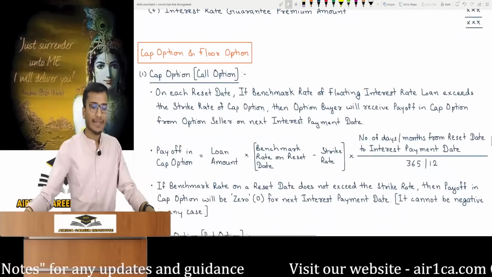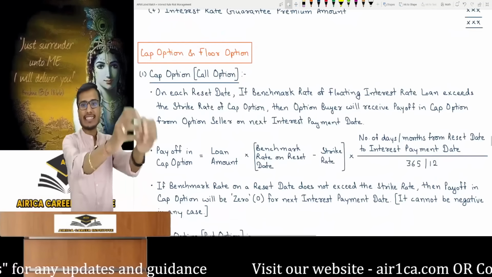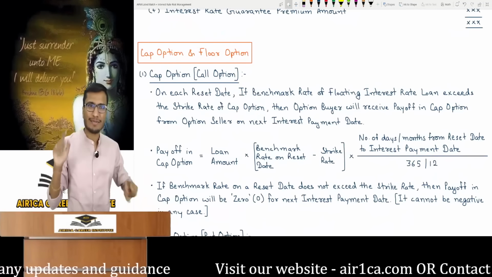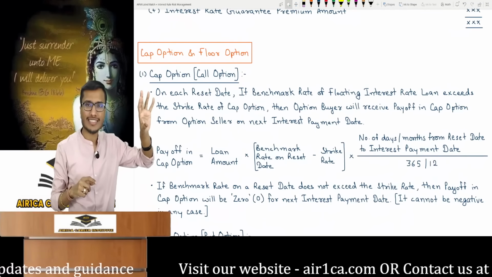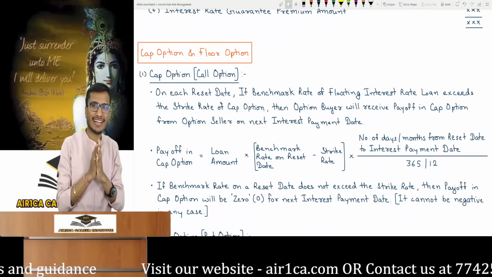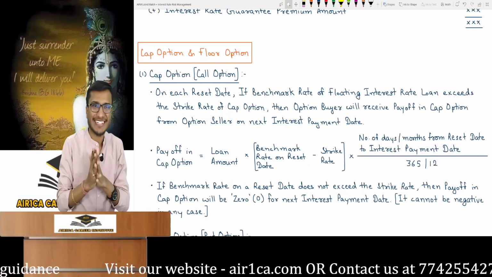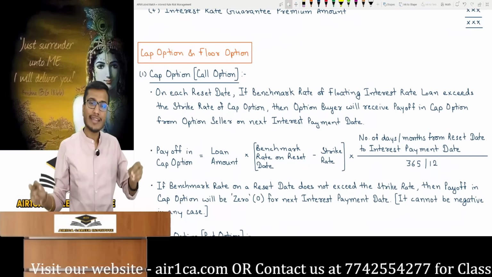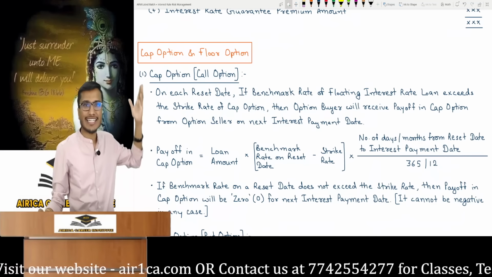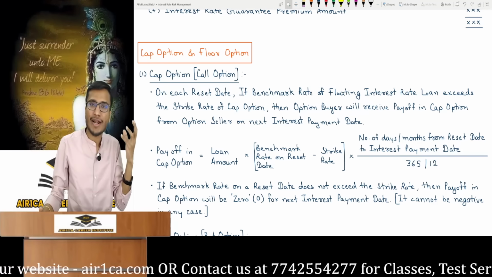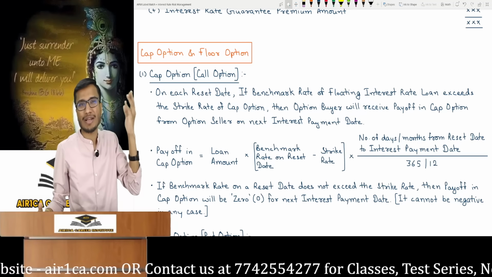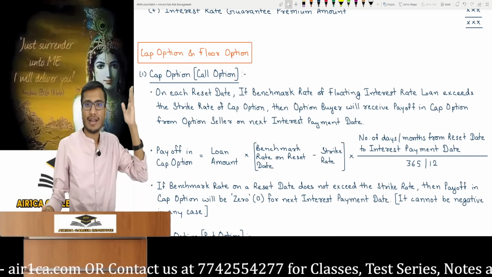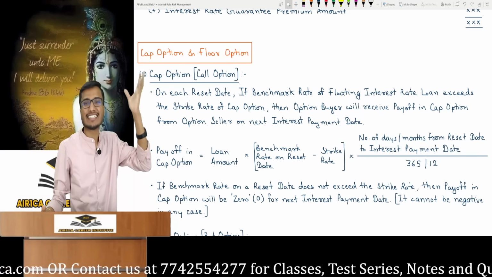Now look further. So in interest rate options, I've already completed the first type, the interest rate guarantee. Now we have other types such as the cap option and floor option. There are many types of interest rate options and people often mix them up and get confused with these concepts. Interest rate options seem strange and the names might shock you. If you have studied this before, you were likely shocked thinking how confusing it seemed. But as you will see now, the cap and floor option is actually a very simple topic.